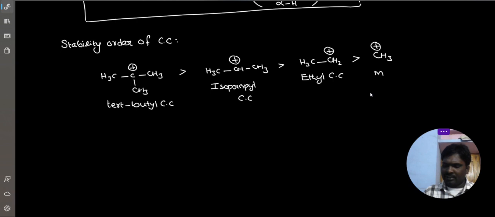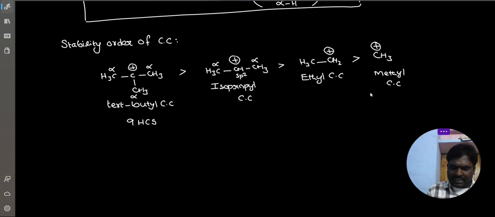Understood? Methyl carbocation. This is the stability order. Now how many alpha hydrogens are there? 9 alpha hydrogens, so 9 hyperconjugated structures. How many alpha hydrogens are there?